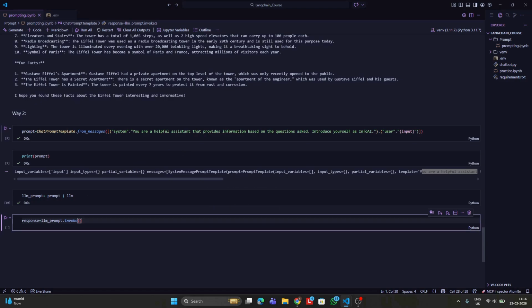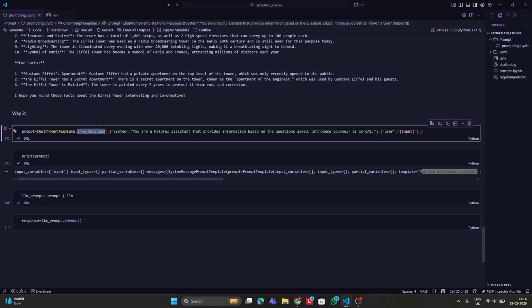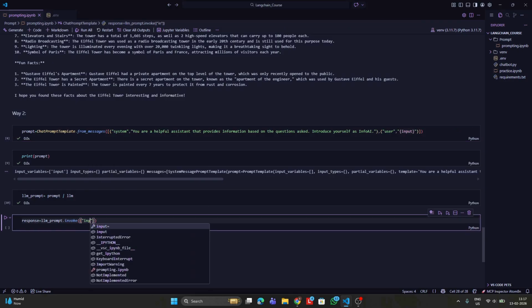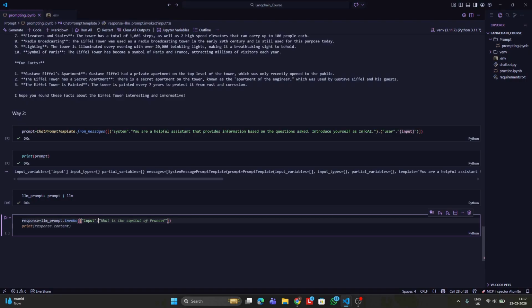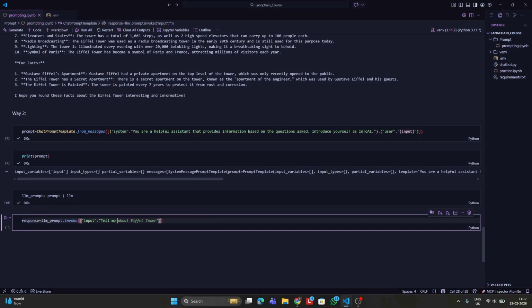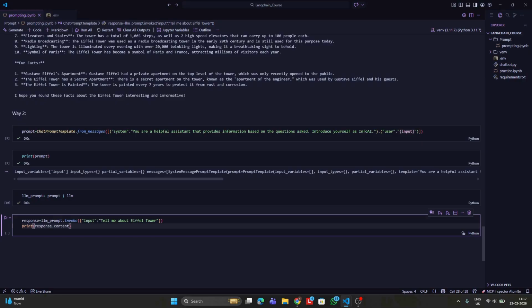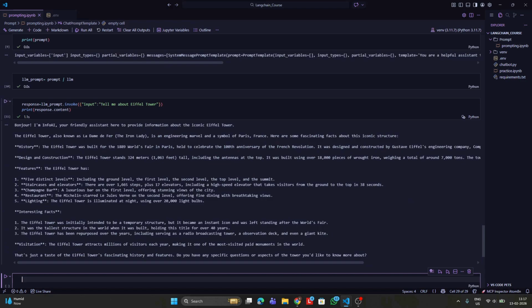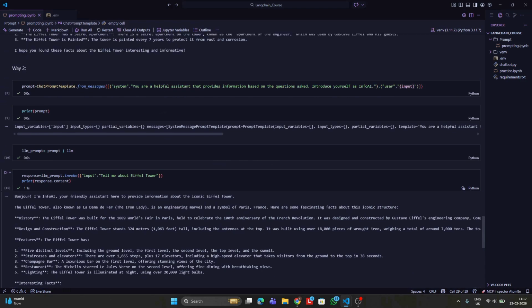This is because, as you can see in this from_messages format, we have simply stated that there is a user message taking an input. So we'll be defining the input over here as input colon. I'll ask the same question: tell me about Eiffel Tower. And then let's print the response. And there you go. This is how the second way operates.